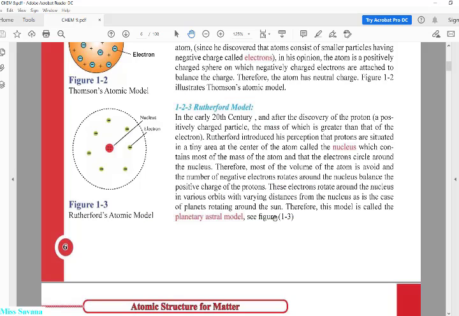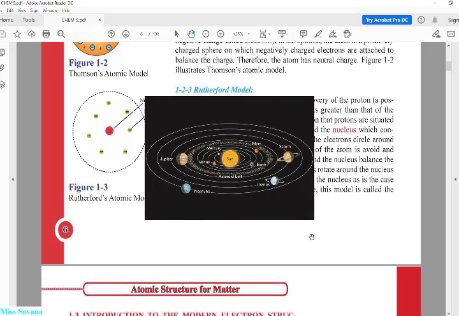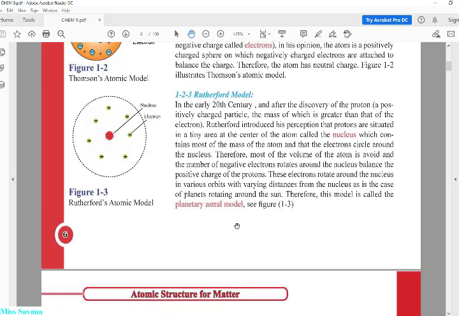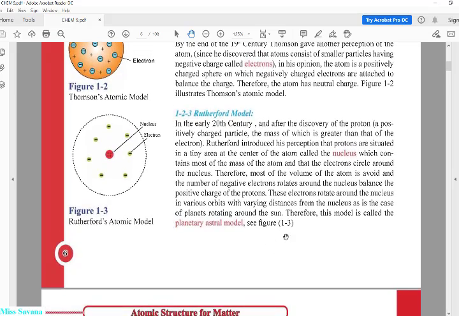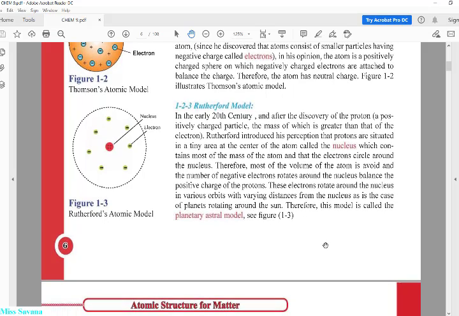The reason is that these electrons rotate around the nucleus in various orbitals, تفتر الإلكترونات حول النواة, with varying distances, بأبعاد مختلفة, from the nucleus, as in the case of planets rotating around the sun, مثل الكواكب اللي تفتر حول الشمس. ولهذا سميناه بالplanetary astral model، لأن شبهنا بالكواكب اللي تفتر حول الشمس، كذلك الإلكترون يفتر حول النيوكليوس.